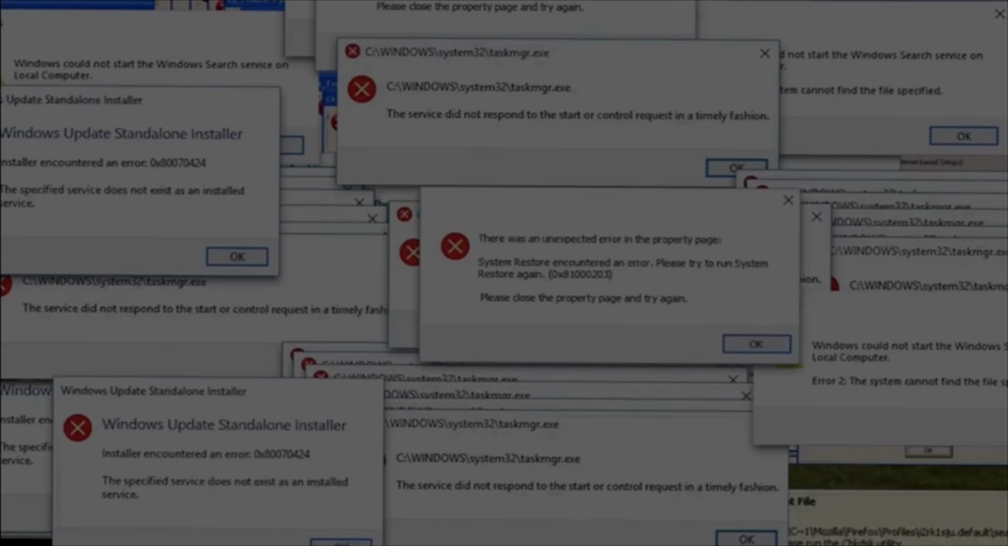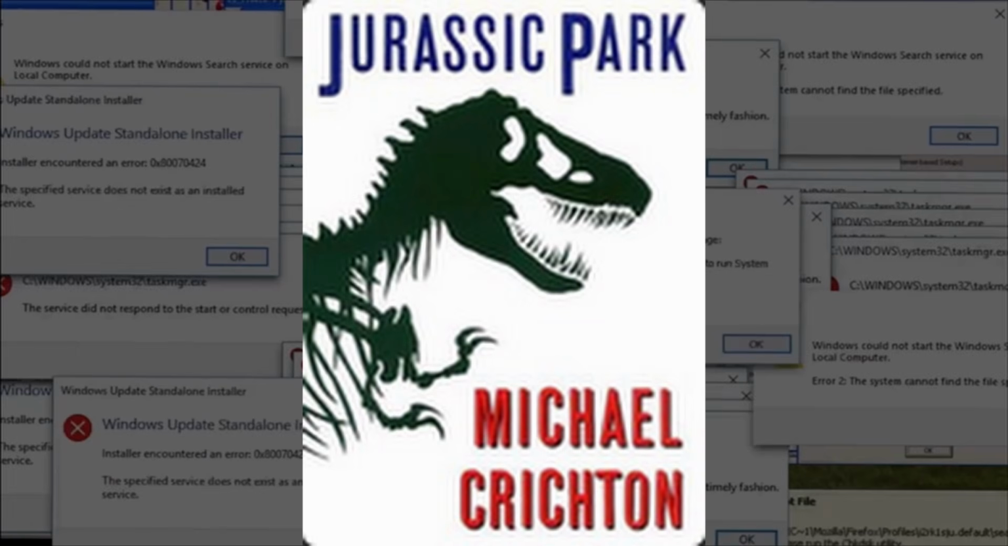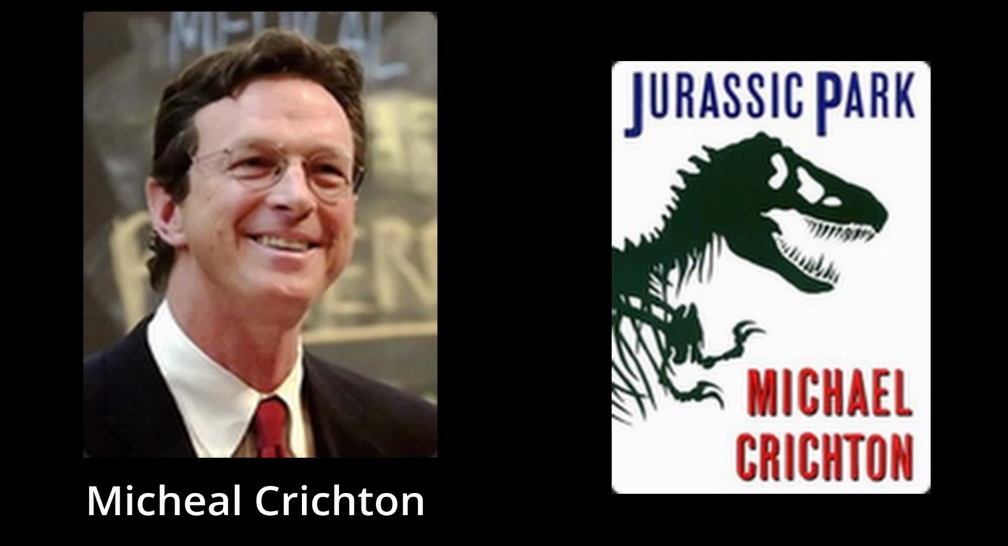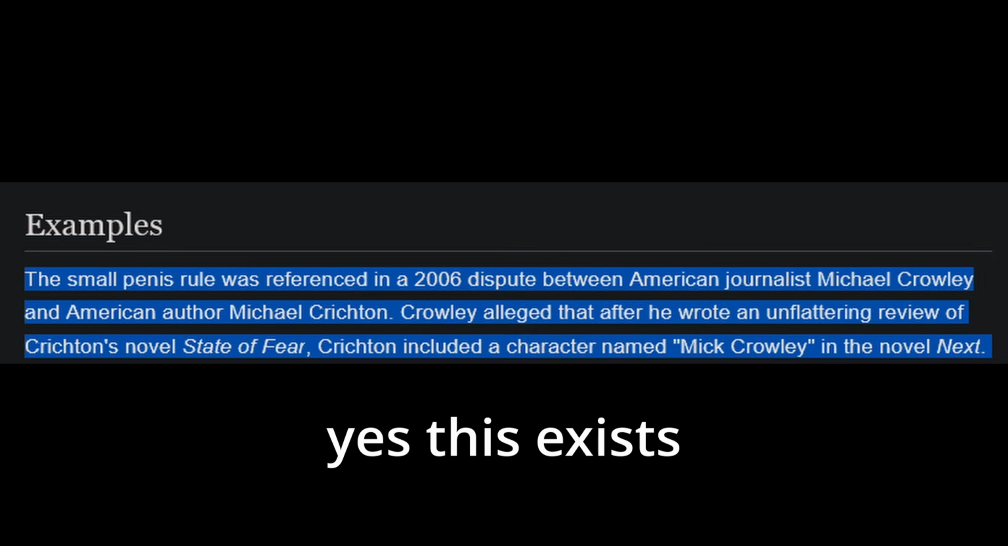I just put the film into the spotlight, but I'm sorry, I'm going to actually be referring to the original novel instead. There is a reason for this though. The Jurassic Park novel was written by a man named Michael Crichton, who is most notable for his sci-fi and techno-thriller novels, and most importantly being the first notable person to use the small penis rule.